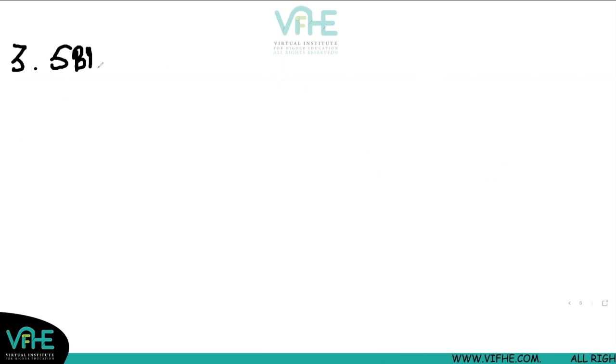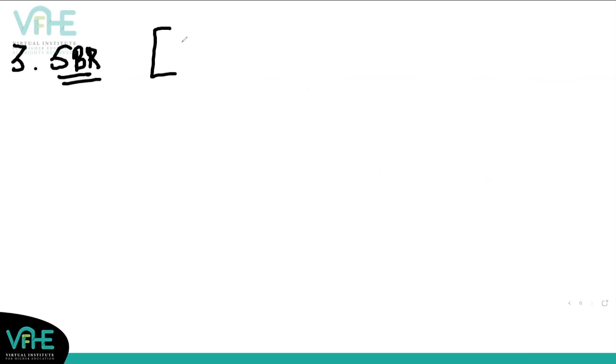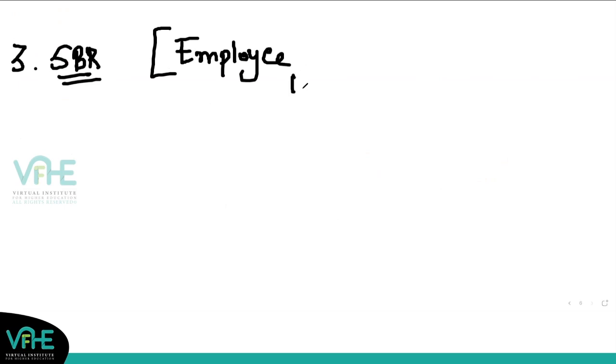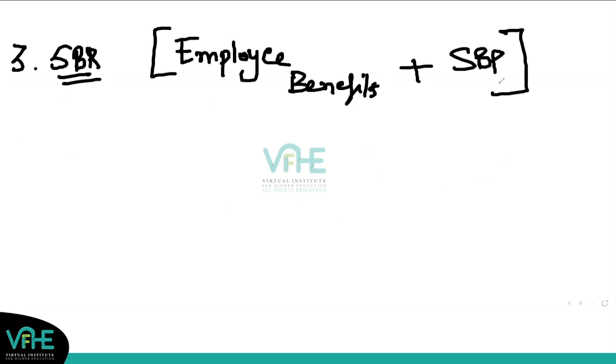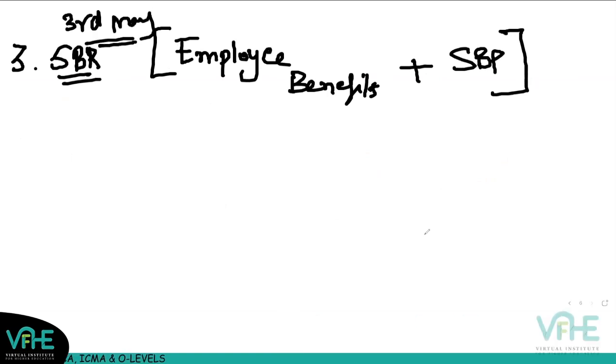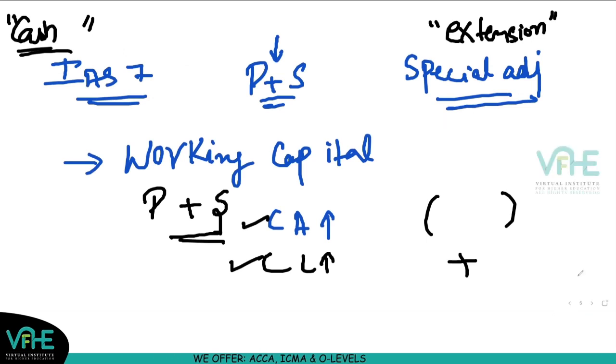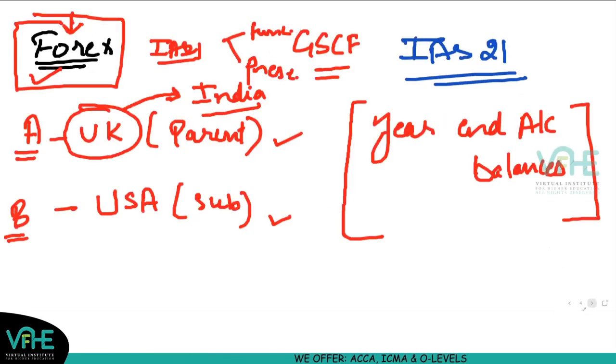Now this technical area of SBR is basically your employee benefits, something new which you've never done, employee benefits plus share-based payment. These are the two accounting standards which you've never done before. So it will take you maybe 3 days at most. 3rd of May, you should be done with it, with the concepts and everything, right? So this is really important.